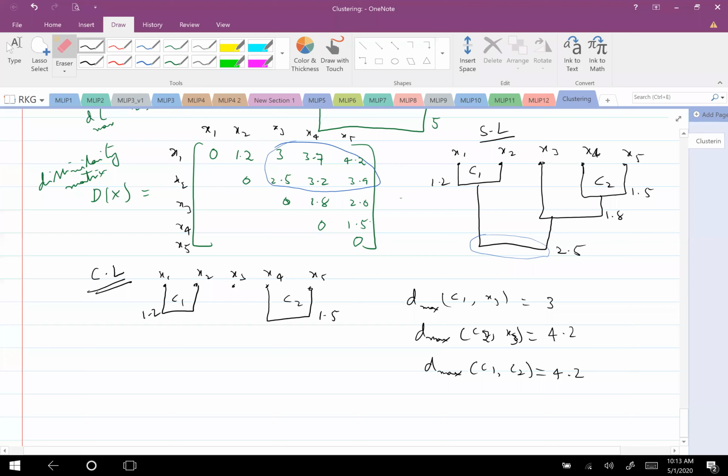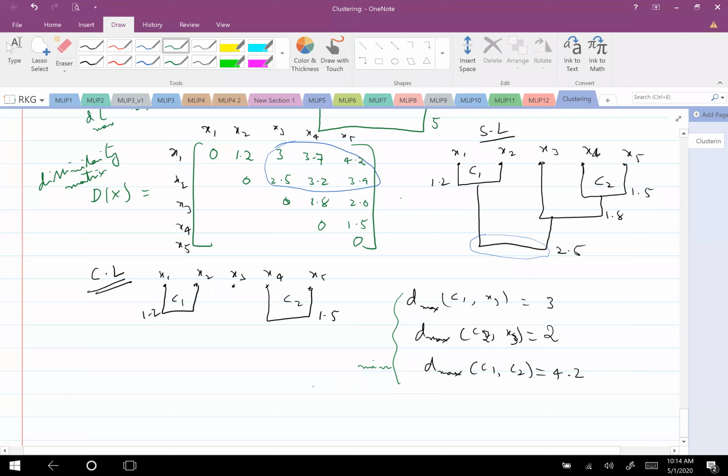So now with which should I merge? Among all these, which should I consider? With C2, sir. Yeah, it is the minimum. The minimum among these should be the correct cluster. So it is C2 and X3.